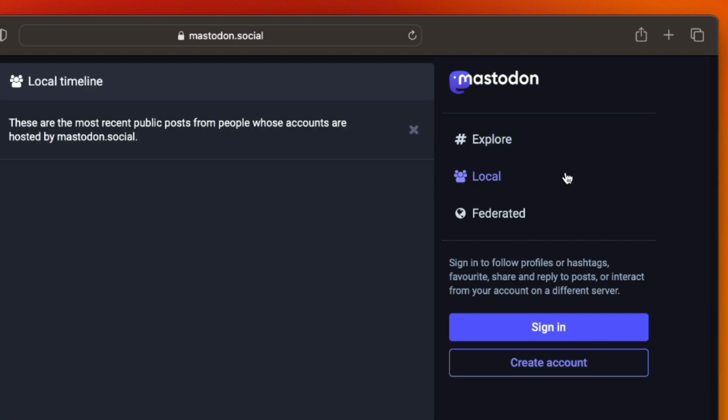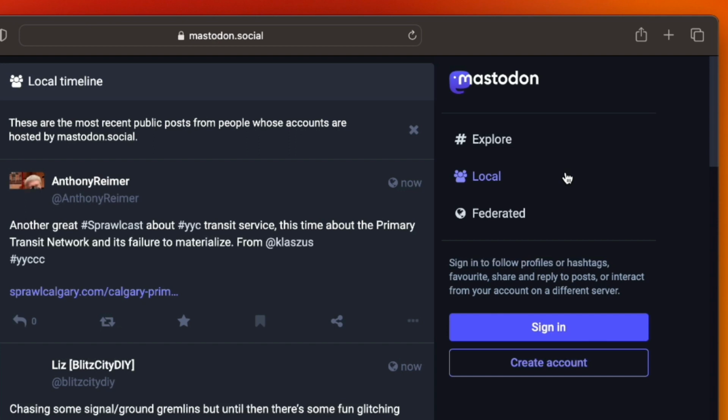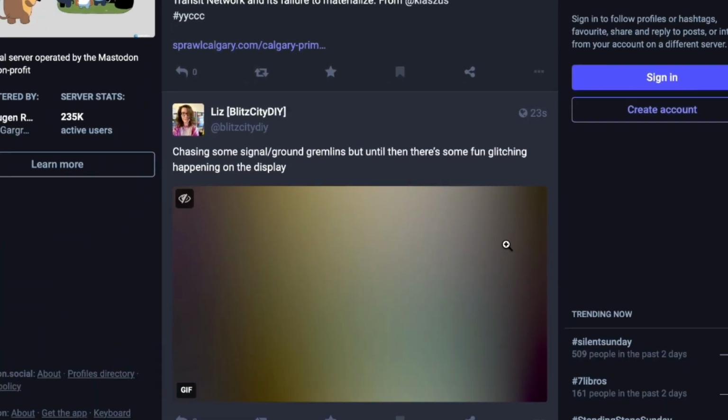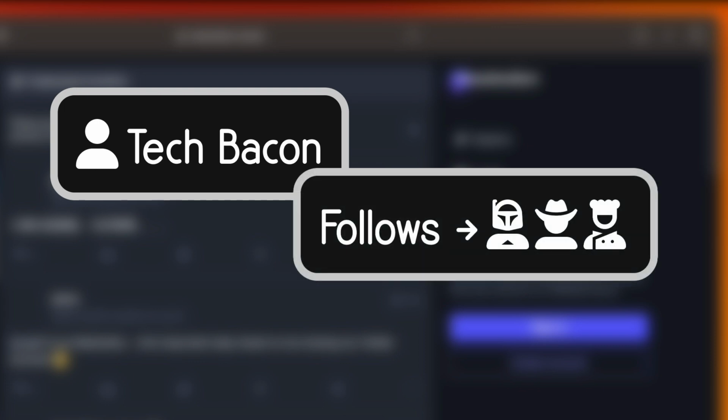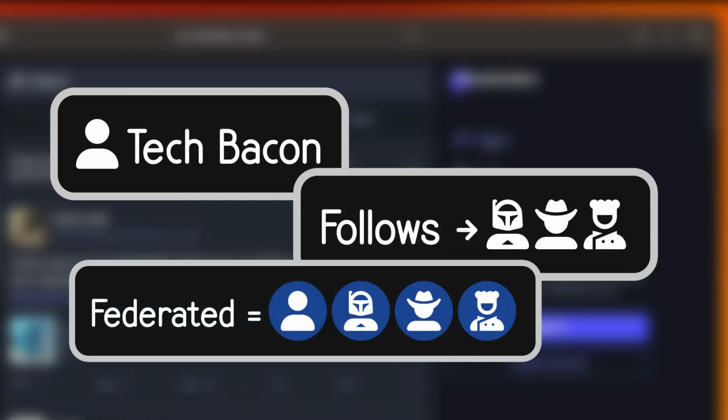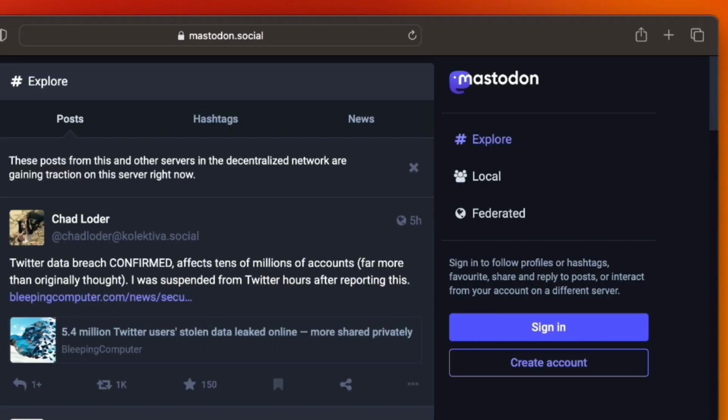Now, Local is what is being posted publicly on this server. You can hide images if you don't want to see them, which is nice. Some of them are hidden by default just to be courteous to folks, or maybe they're not safe for work. And you have Federated, which is public posts from other people's servers that this server knows about. So if I'm on this server and I follow somebody who's on another server, this server will now learn about that original server. Simply put, once you follow someone, on the Federated tab you'll see the posts from the server that user was on too, not just that person's posts. It's a great way to find and explore new content.